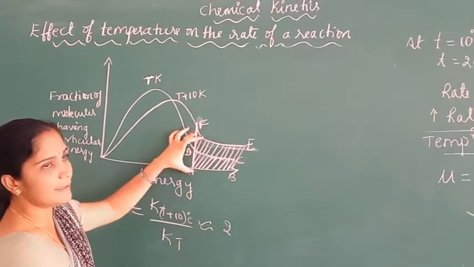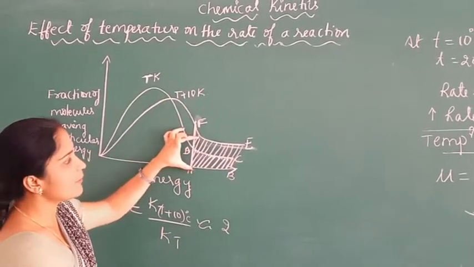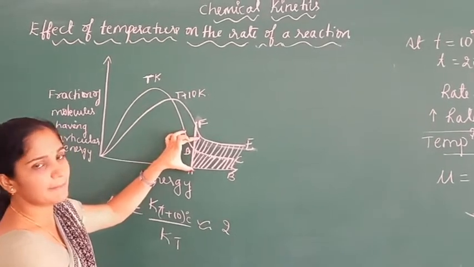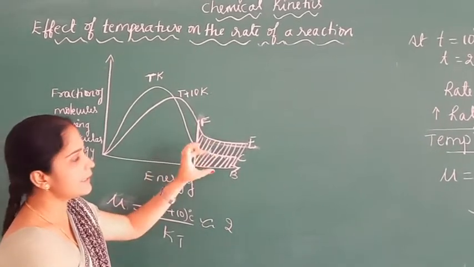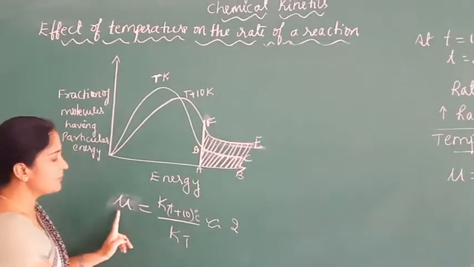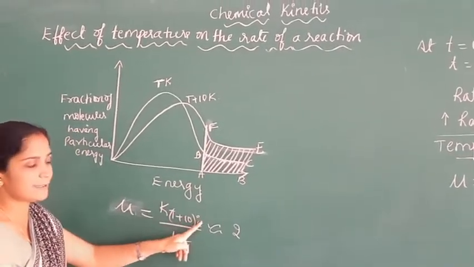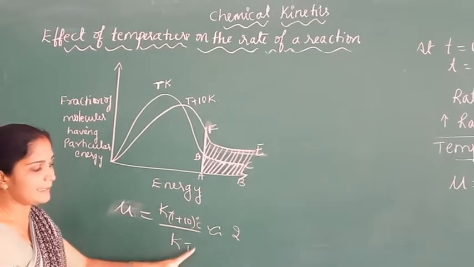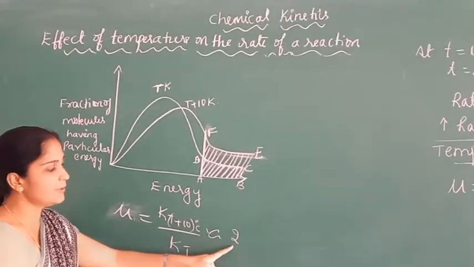This indicates that when temperature increases, the number of molecules participating in a chemical reaction nearly doubles. Therefore, temperature coefficient equals K(t+10) divided by K(t), approximately equal to 2.